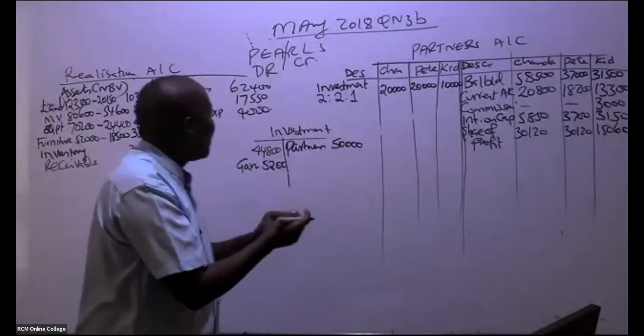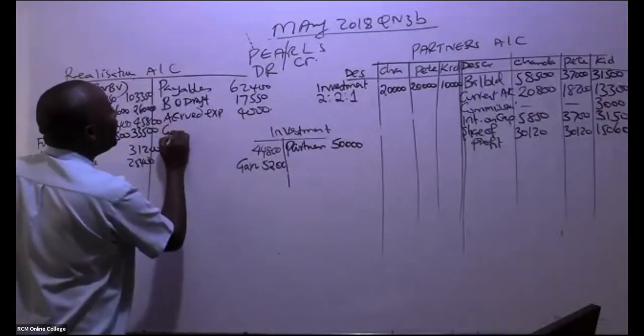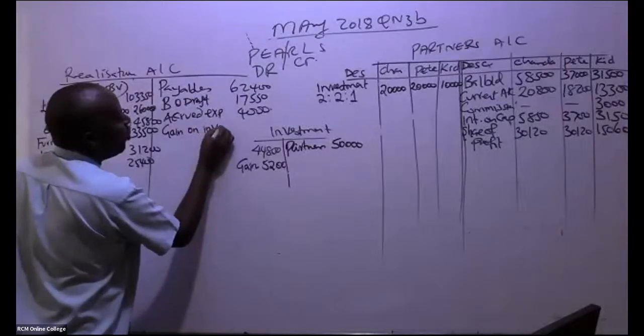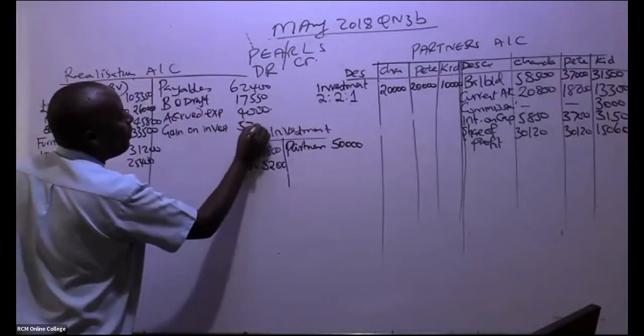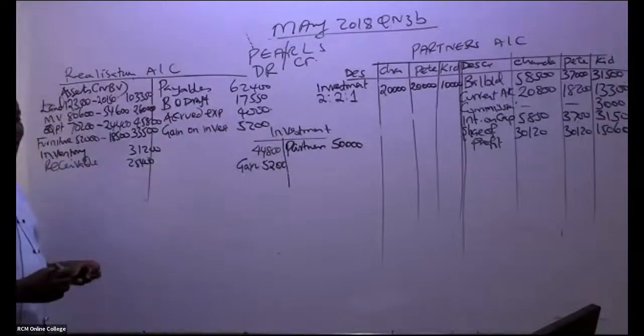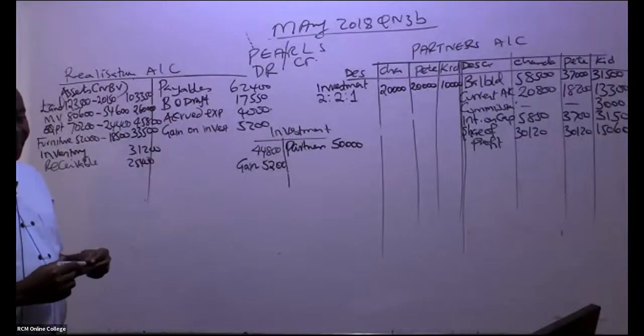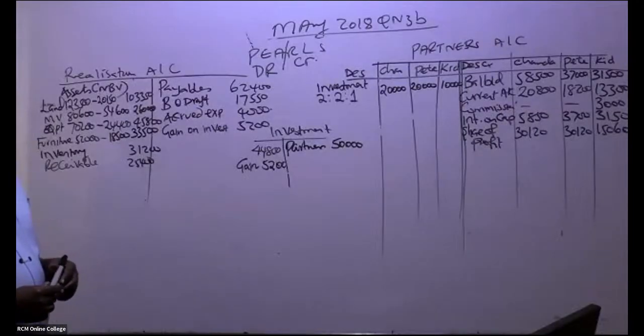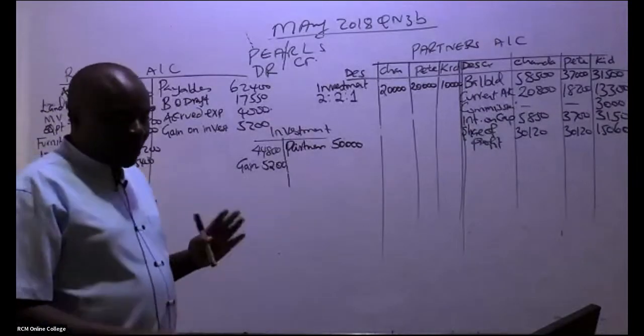So you just book the whole amount, 5,200, as the gain on investments.